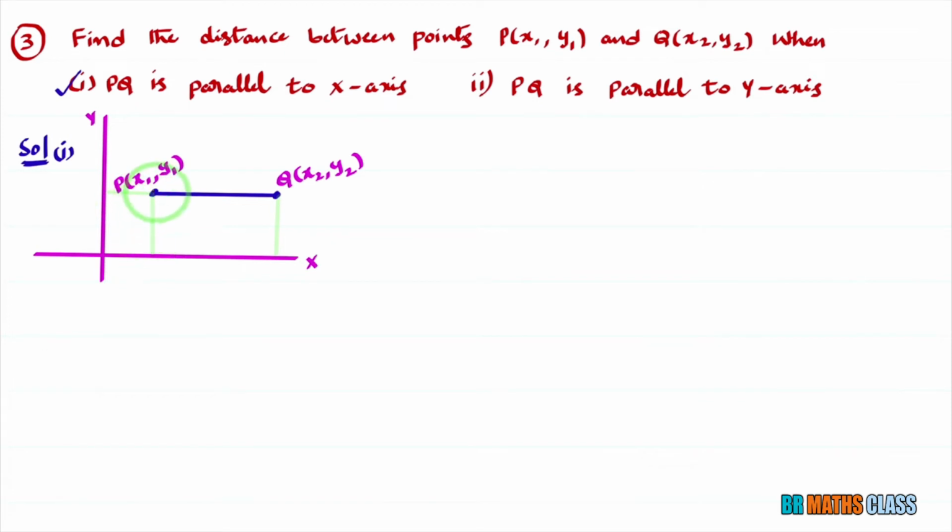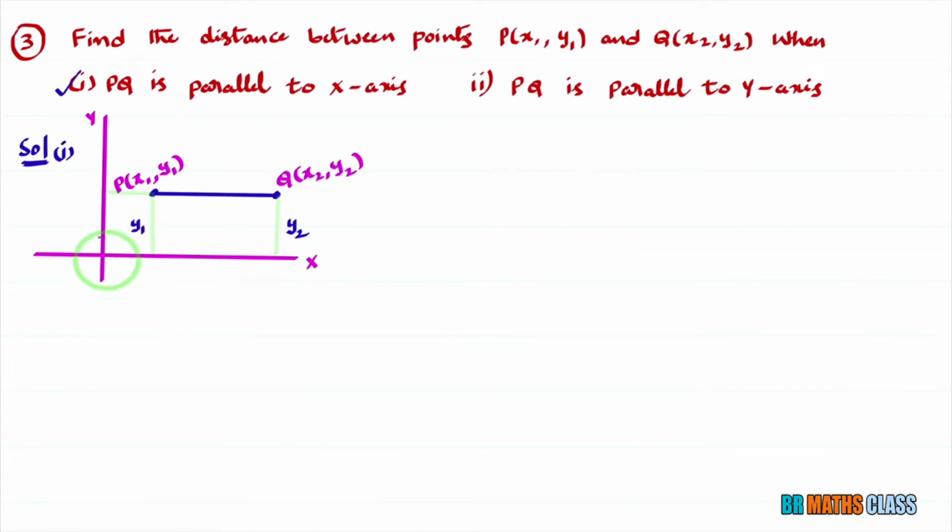The perpendicular distance from point P to the x-axis is y1, because we considered P as (x1, y1). Q is given as (x2, y2), so the perpendicular distance from point Q to the y-axis is x2, and the perpendicular distance from point Q to the x-axis is y2.